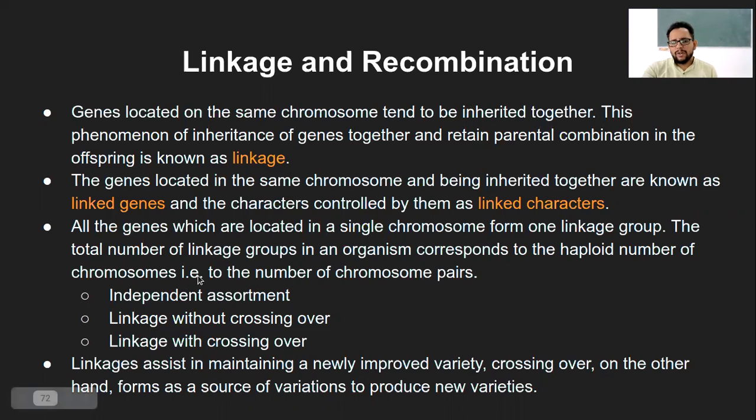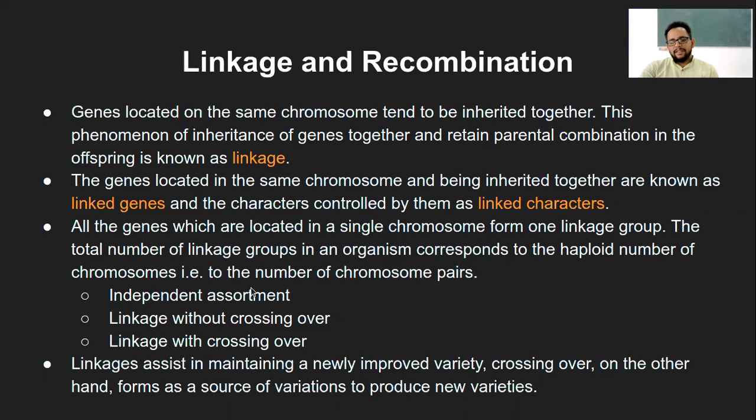And the total number of linkage groups in an organism corresponds to the haploid set of chromosomes. So for example, in humans, if we have 23 pairs of chromosomes, that means we will have 23 linkage groups, right? Because one chromosome forms one linkage group. If we have 23 chromosomes in haploid number, especially in gametes, and if it is diploid, we have 23 pairs, we will form 23 linkage groups.